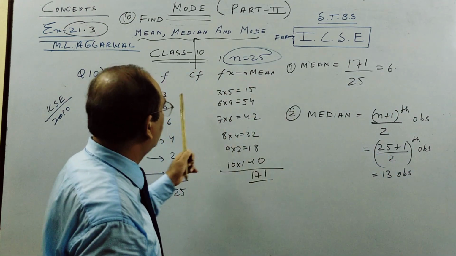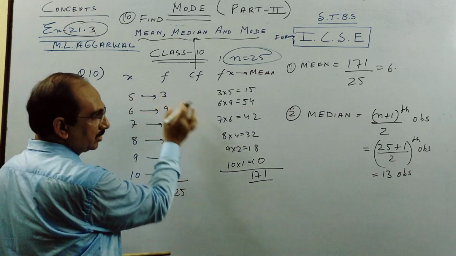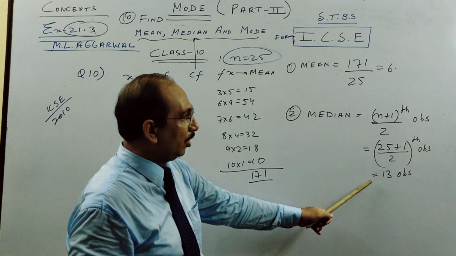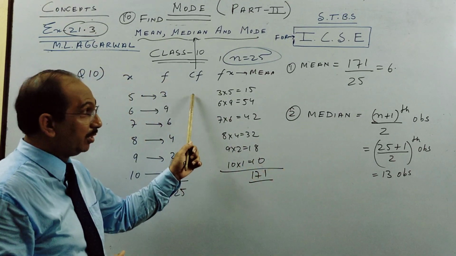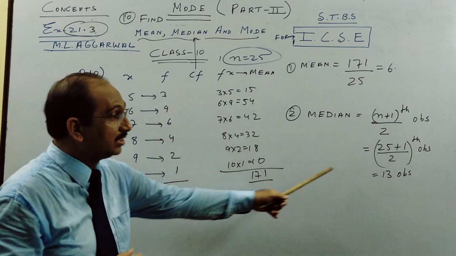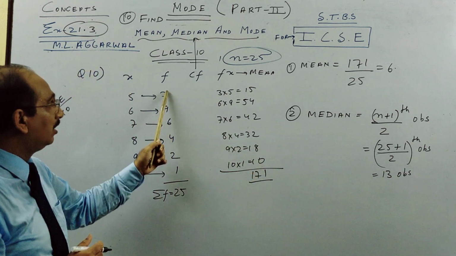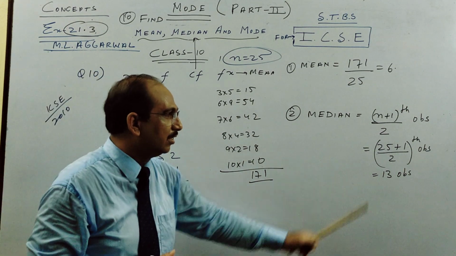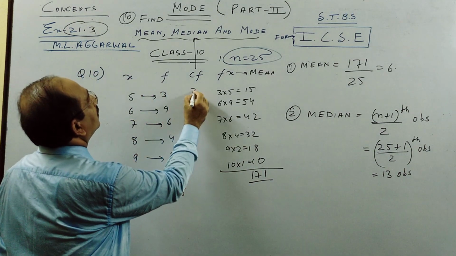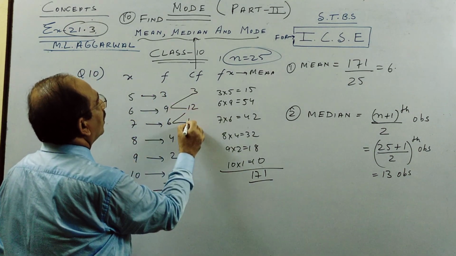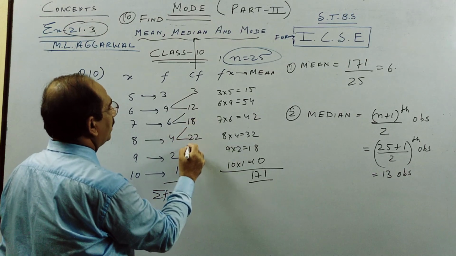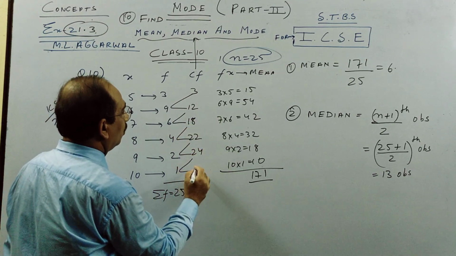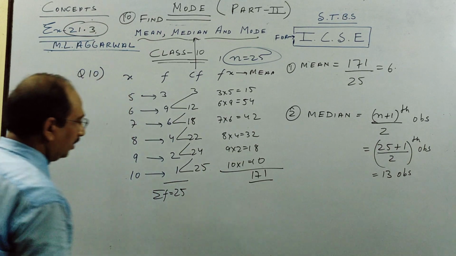So for this, first you do cumulative frequency. So here I am telling you what observation, but you have to draw, remember, cumulative frequency. Never see just frequency. Some children see frequency, you will never get this. So what we do, 3, 3, 9, 12, 18 and 4, 22, 24, 25.